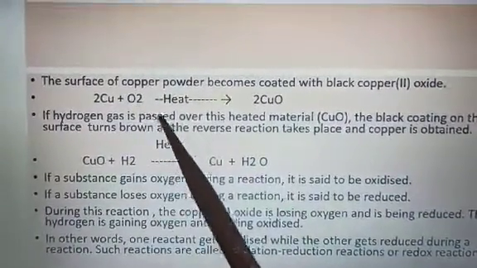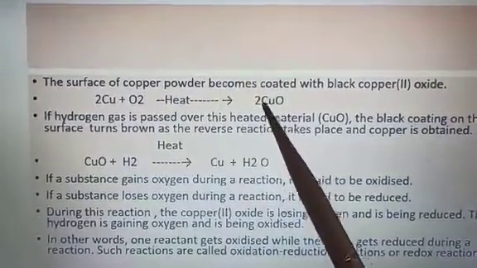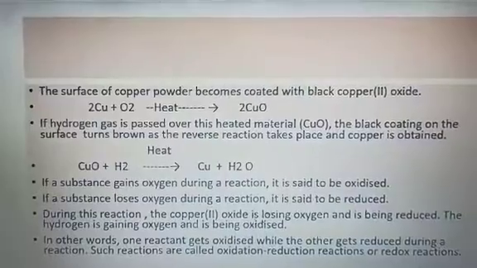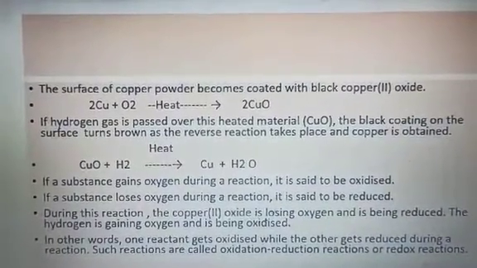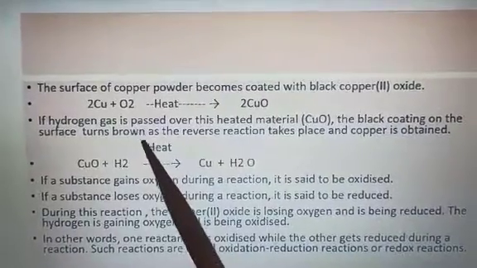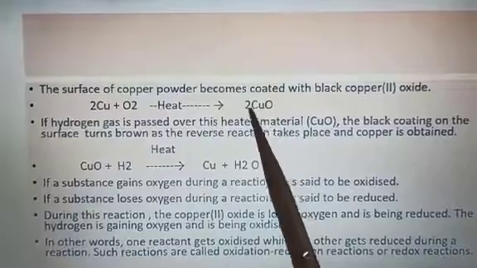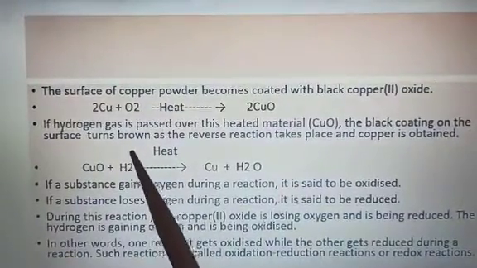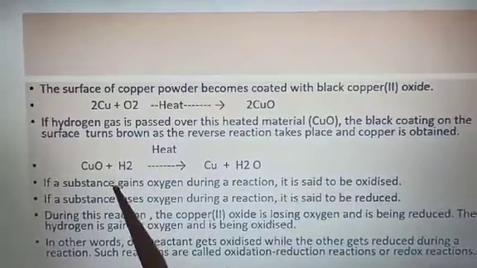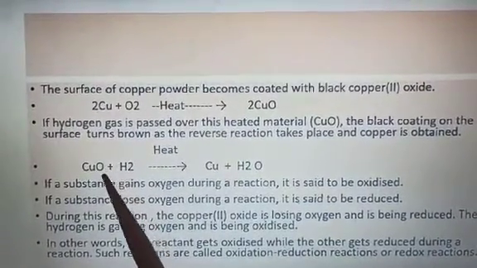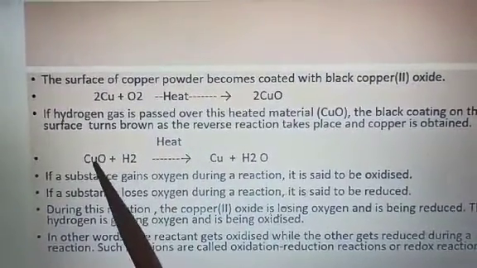If hydrogen gas is passed over this heated material, that is copper oxide, which is a black material formed after the reaction, this black color changes again to brown. And you know that before the reaction copper was brown. So this copper oxide, after passing hydrogen over it, changes to brown, means the reaction is reversing. Right? So this is the reduction. You can see this copper oxide is reduced to copper here. Means it is losing oxygen here.